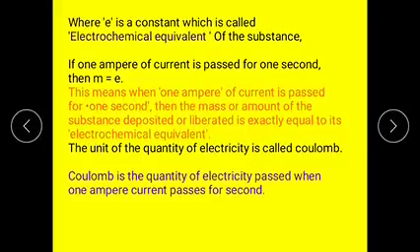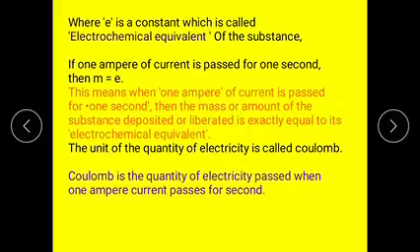If 1 ampere of current is passed for 1 second, then W equals E. This means that when 1 ampere of current is passed for 1 second, the mass of substance deposited or liberated is exactly equal to the electrochemical equivalent. Simply, we can define it as: when we pass 1 ampere of current for 1 second, the amount of substance deposited at an electrode is called the electrochemical equivalent.